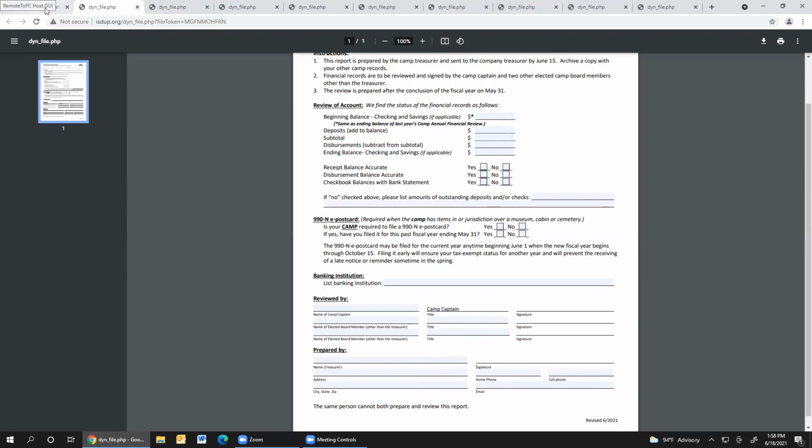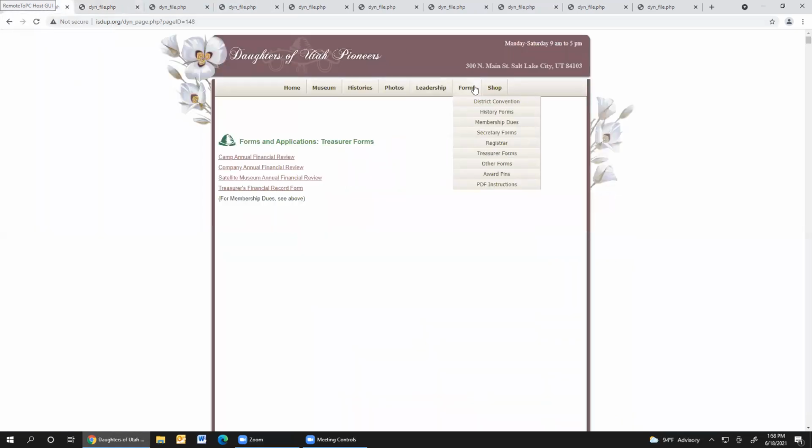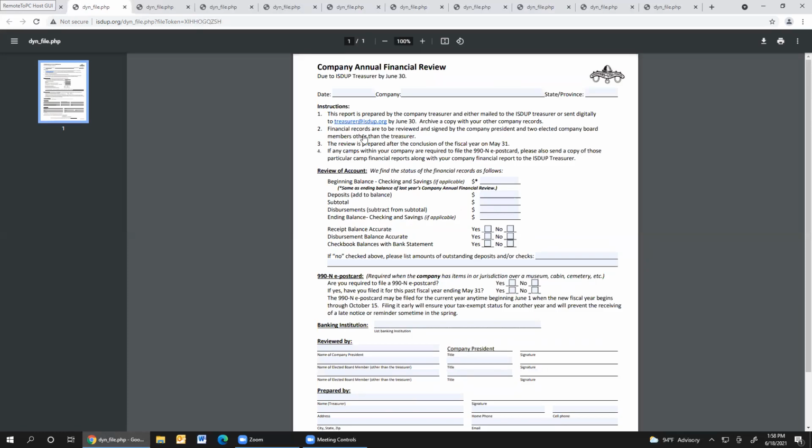Let's go back and look at the form for the company. And it's basically the same type of information. Here's the 990N e-postcard information. I do want to make note of this. Normally you are going to retain the camp financial reviews at the company level. I don't need them. But if a camp is required to file that 990N e-postcard, I also need a copy of that review sent in with this company annual financial review.